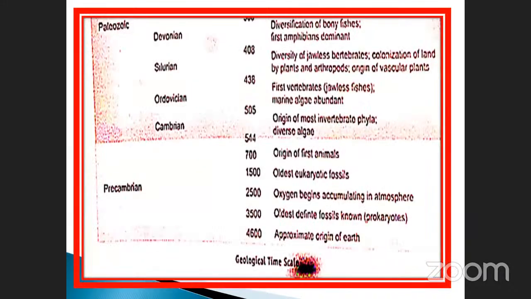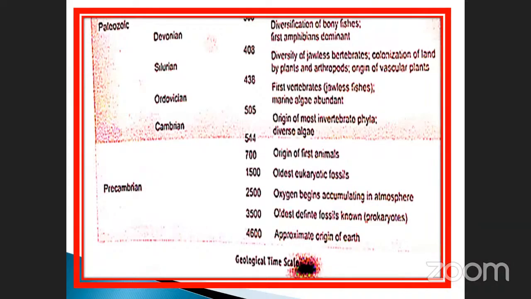See, Paleozoic: diversification of bony fishes, first amphibians dominant. Sometimes they ask a question on this area, the Devonian period. Devonian is also Paleozoic. Precambrian era. These are all eras. Okay, epochs, see here. So diversity of jawed fishes, what is that?